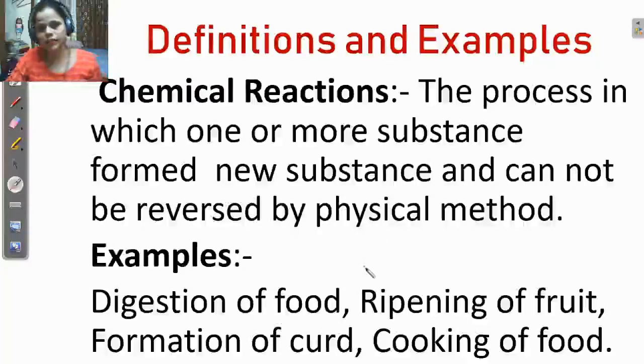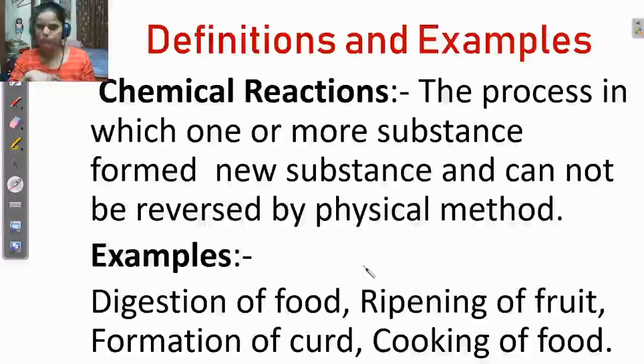You already studied them in your previous standard, like distillation, evaporation, filtration. If physical changes occur, we can separate the substances by these physical methods. But in a chemical reaction, we cannot convert the newly formed substance back to the original substance.